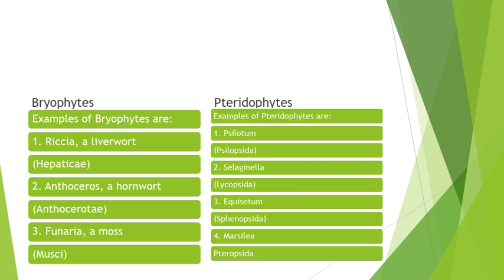The examples of bryophytes are Riccia, which is a liverwort and belongs to the class Hepaticae. Anthoceros, which is a hornwort which belongs to the class Anthocerotae. Funaria, which is a moss which belongs to the class Musci. Examples of pteridophytes are Psilotum, which belongs to the class Psilopsida, Selaginella, which belongs to the class Lycopsida, Equisetum, which belongs to the class Sphenopsida, and Marsilea, which belongs to the class Pteropsida.